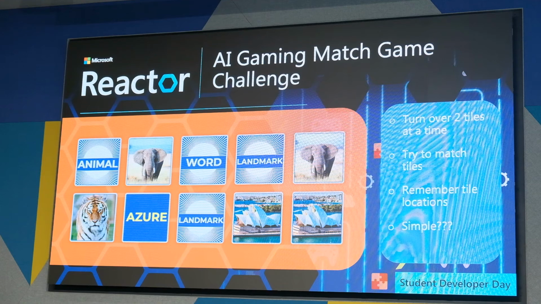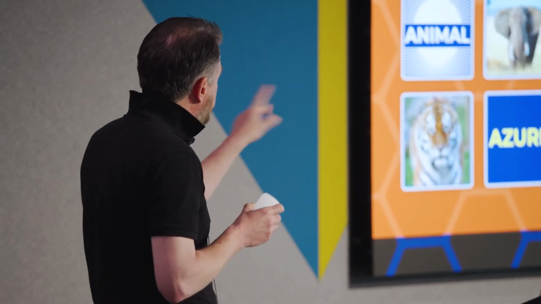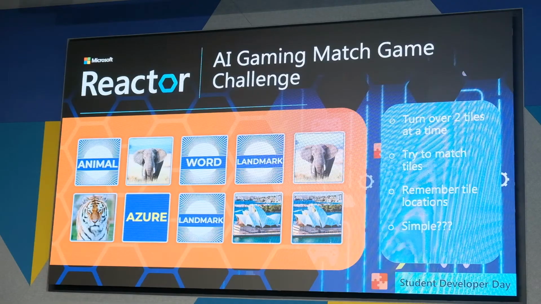It's based on the match game or the pairs game, the simple game where you have a set of tiles in front of you, you turn two over at a time, and the plan is to try to match them. If they don't match, you turn them back over, and you have to try and remember where the tiles were for future moves. You can see in this example, we've got our two matching elephants and our two matching Sydney Opera House, and then we've turned over two tiles that don't match, and we'll turn them back over. Hopefully most of us have played that game. It's a simple game, but we've found a way to make it much more challenging.